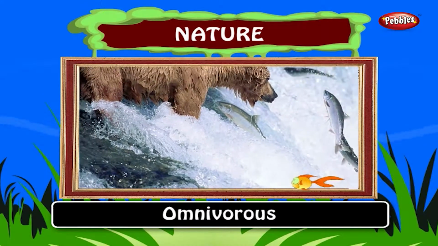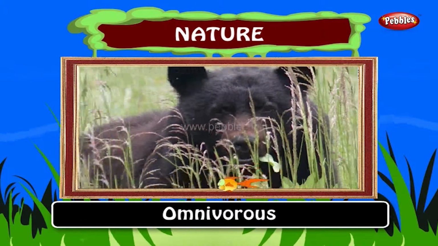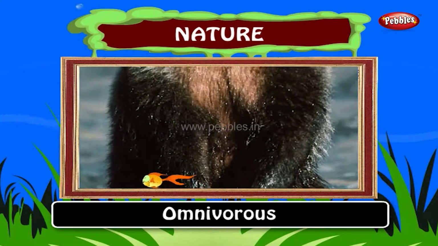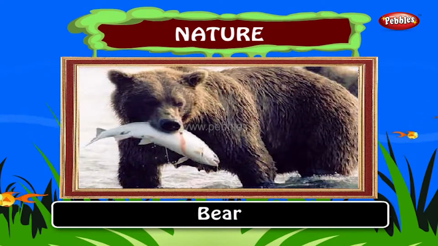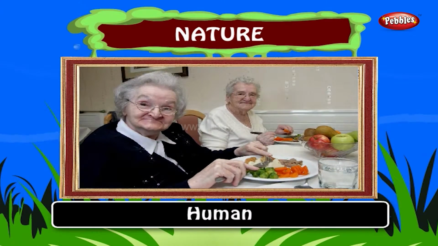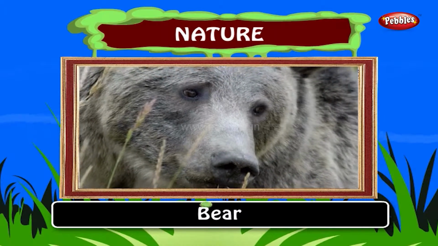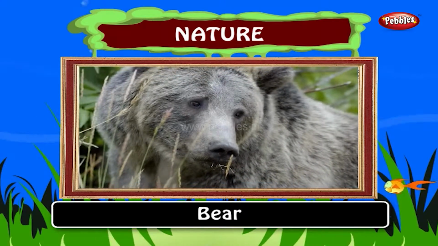Omnivorous. An animal that feeds both on plants and animals is called an omnivorous animal. Example, bear, man. Bears eat plants and meat as primary food.